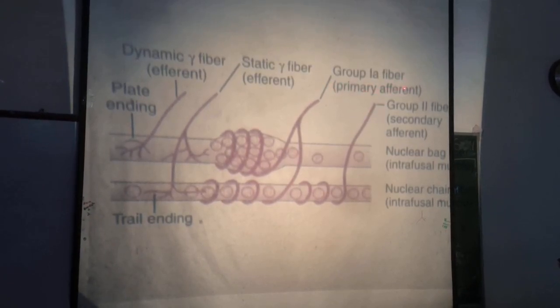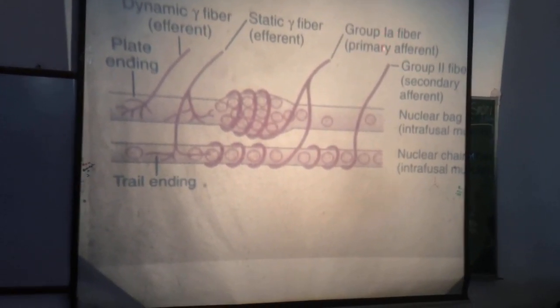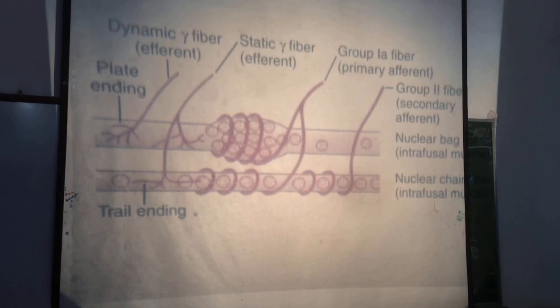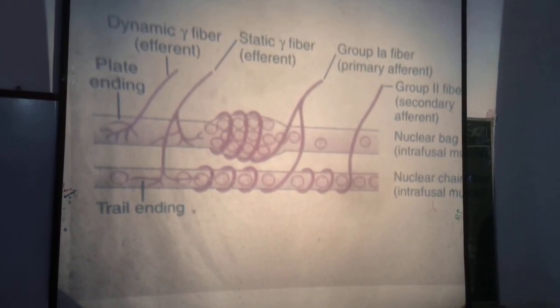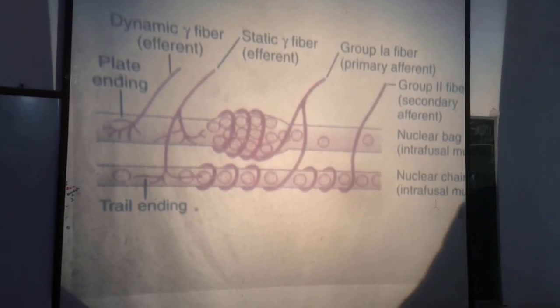Primary nerve endings are the nerve endings of group 1A nerve fibers. Now the group 1A nerve fibers, their diameter is about 17 micrometer, and the velocity of conduction along these fibers is 70 to 120 meter per second.